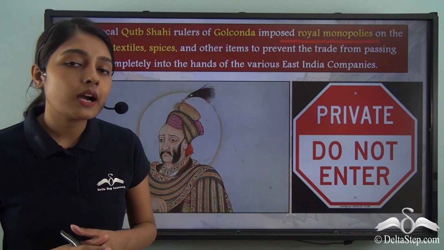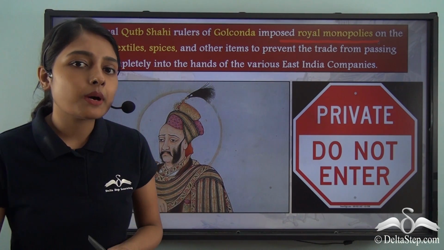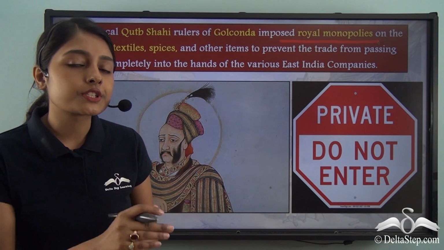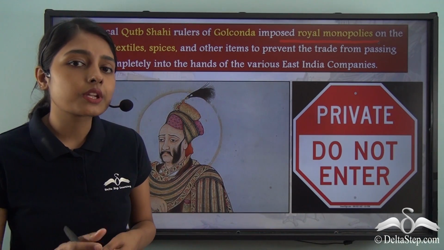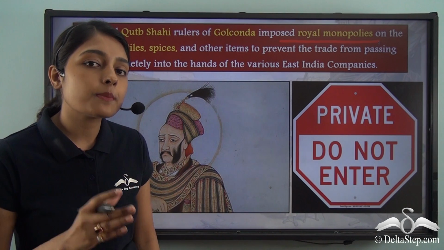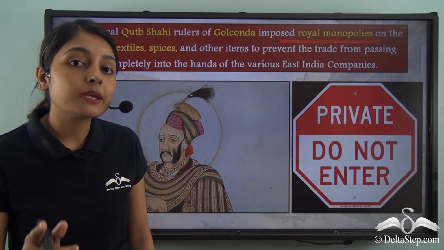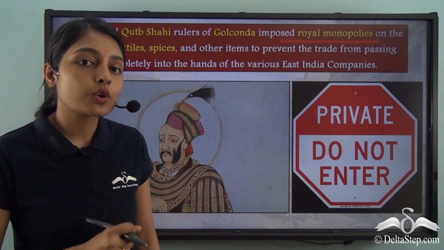Suppose you go to the market to buy cookies of your favorite brand. And upon going to the market, you find out that only one shop will sell that particular cookie. That is to say, you will not find that cookie in different shops. So only the seller or that one shop will be able to sell you that cookie, and you will be compelled to go to that particular shop to get your cookie.